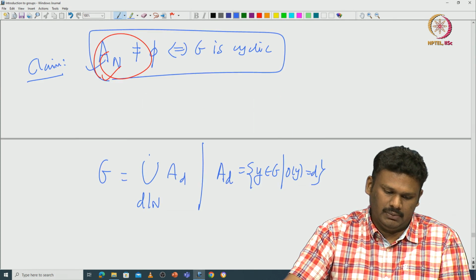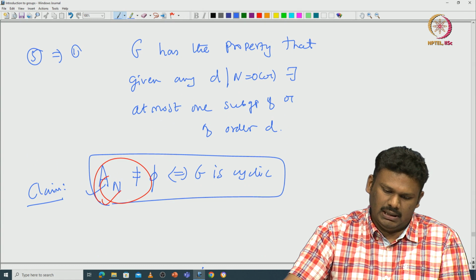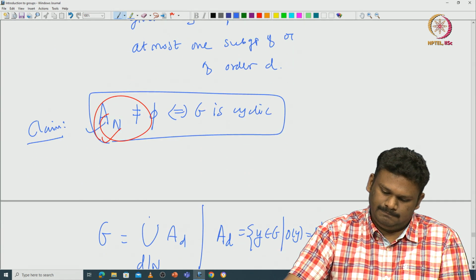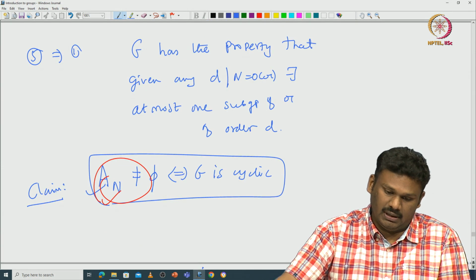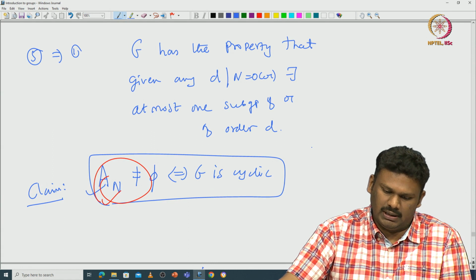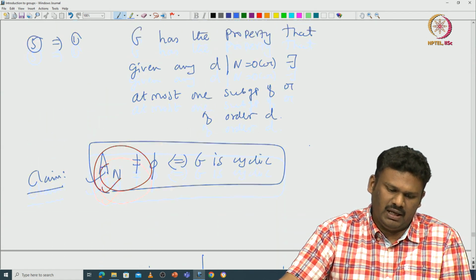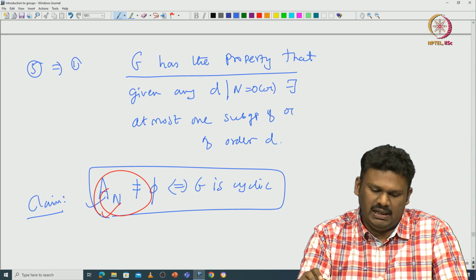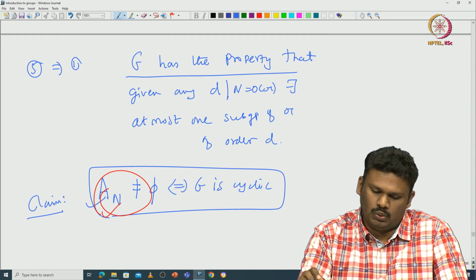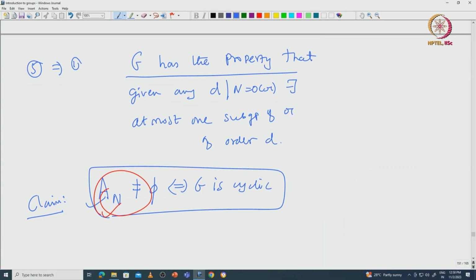So, I do not need to use Lagrange's theorem. I was wondering whether I would use Lagrange's theorem, but it is not needed. Because the way it is given, G has the property that given any divisor there exists at most one subgroup of order d.